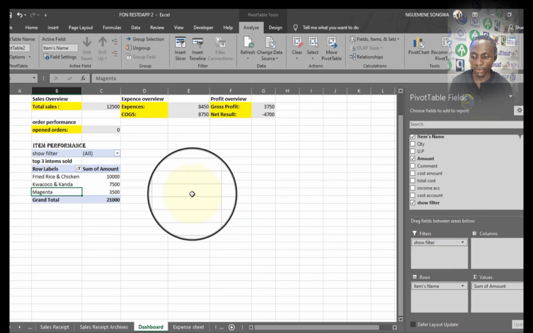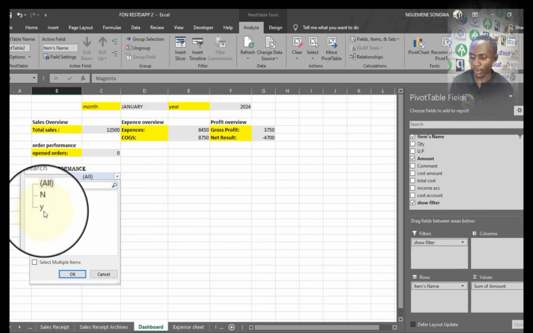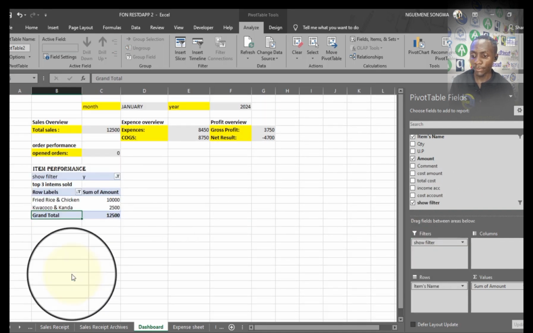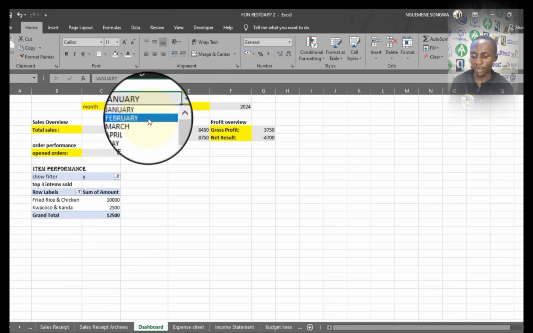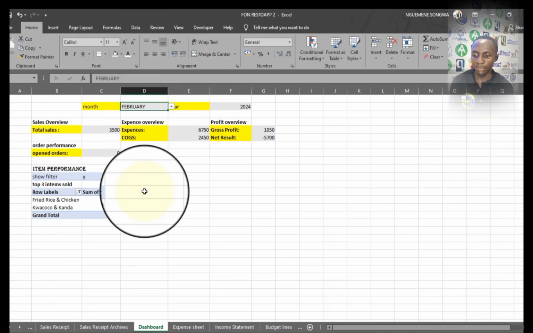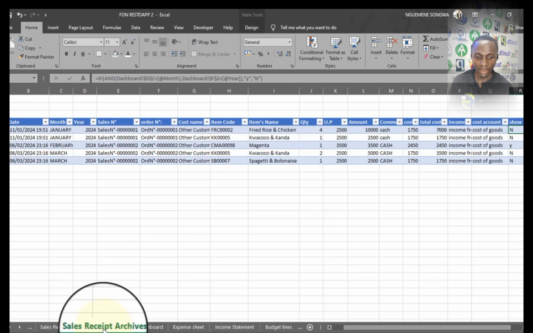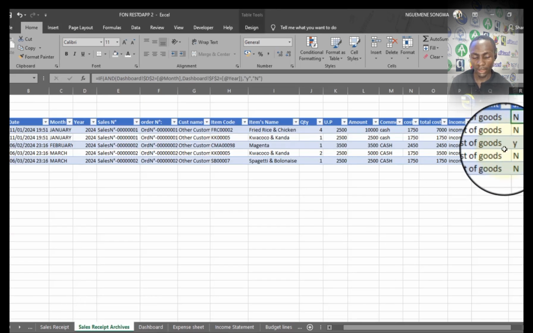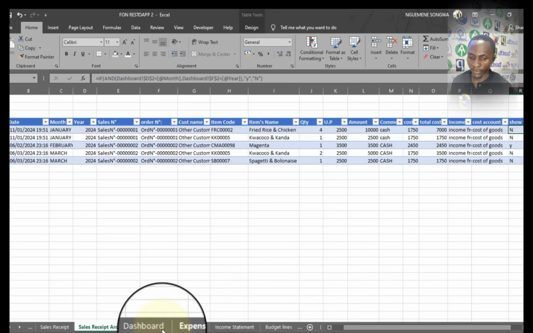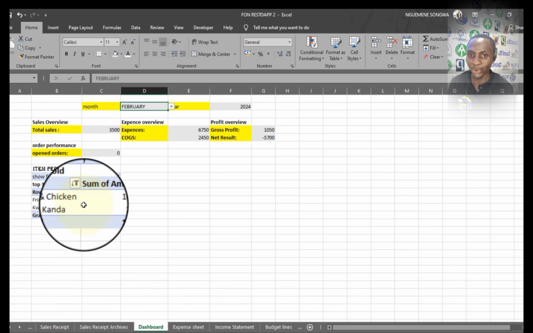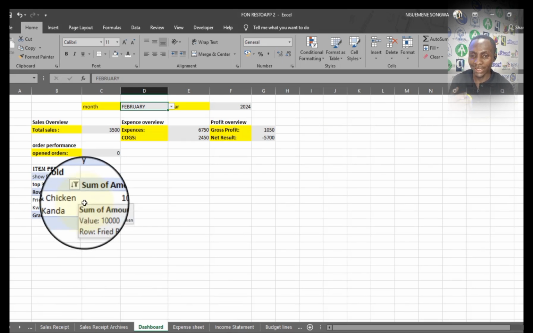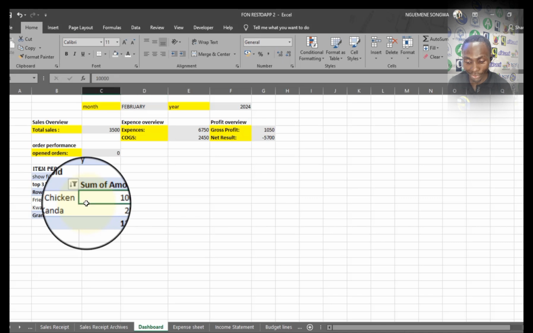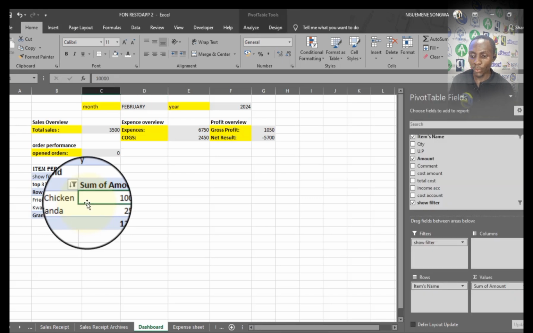So I'm going to carry it and put it under filter. And here I'm going to filter only yes. So I take OK. So each time I select a month, it's going to come here and say whether there is a yes or whether it's a no. But so far, you will see that the amounts are still not updated, because we are working with a pivot table, and each time there is an update or a change, you need to refresh. So for now, we are still building it.